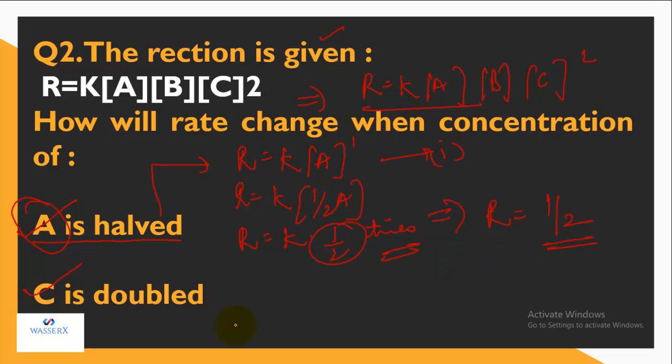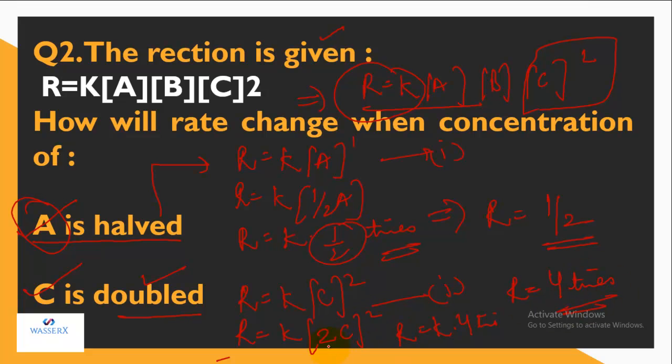Second is C is doubled. Now you have C, so you have to consider the rate and only the concentration of C. As you can see, this is the initial expression. Now it is given that C is doubled, so let's double the concentration of C. We know it is raised to power 2, so obviously it becomes 4. So in this case, the rate becomes 4 times because 2 into 2 is 4. Similarly, you can do the reactions depending upon how the concentration is changing.